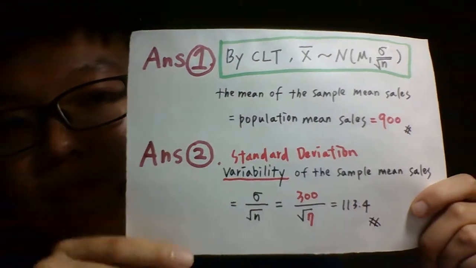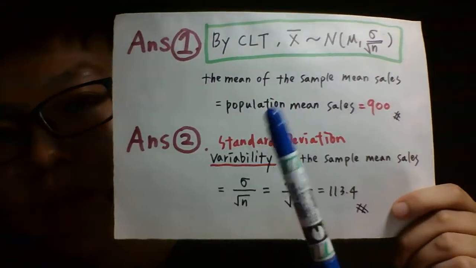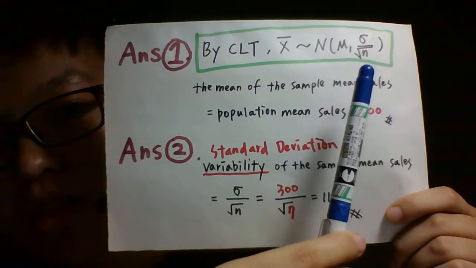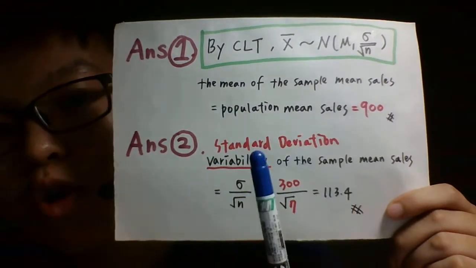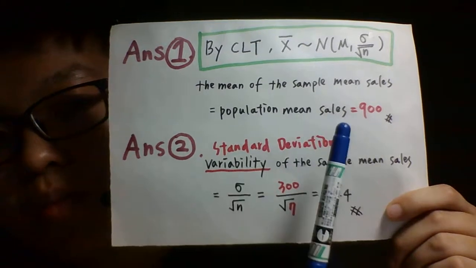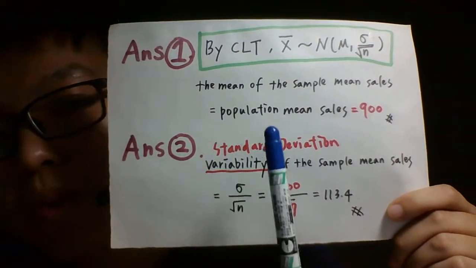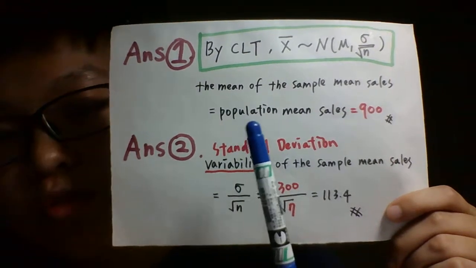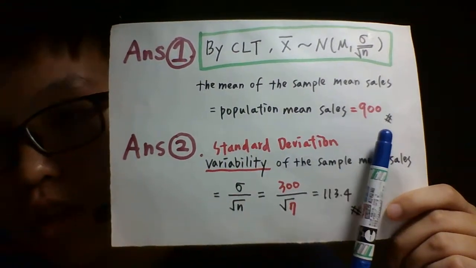Because we know that it's the normal distribution with mean like this and standard deviation like this, we will know that the mean of the sample mean sales will equal the population mean sales. And what is the population mean sales? The statement has already told us that it is $900.